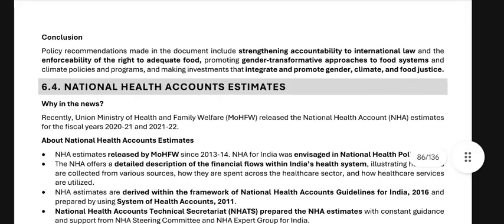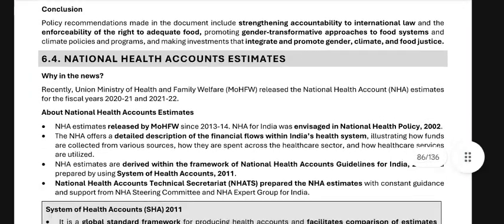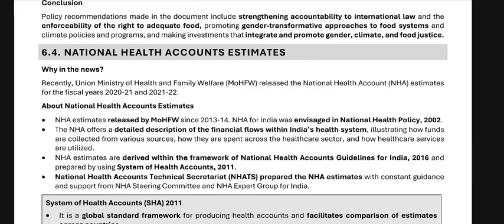Why in the news: recently the Union Minister of Health and Family Welfare (MoHFW) released the National Health Accounts (NHA) estimates for the years 2021 and 2022. About National Health Accounts estimates: NHA estimates have been released by MoHFW since 2013-2014. NHA for India was envisaged in the National Health Policy 2002.